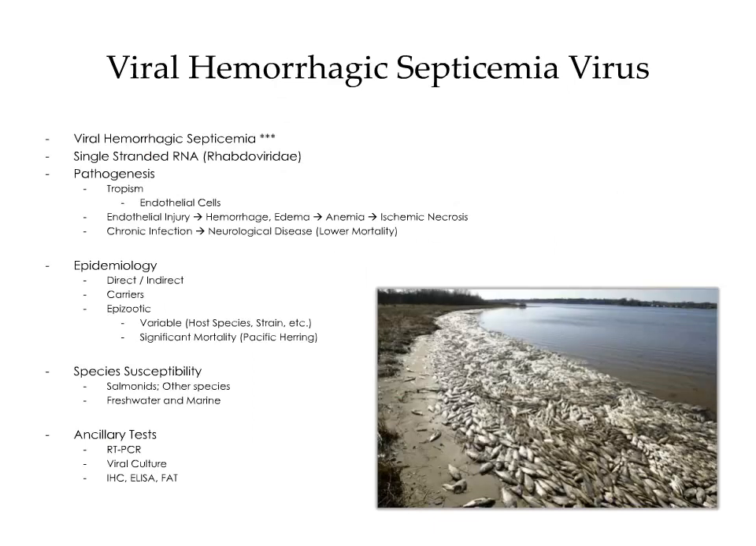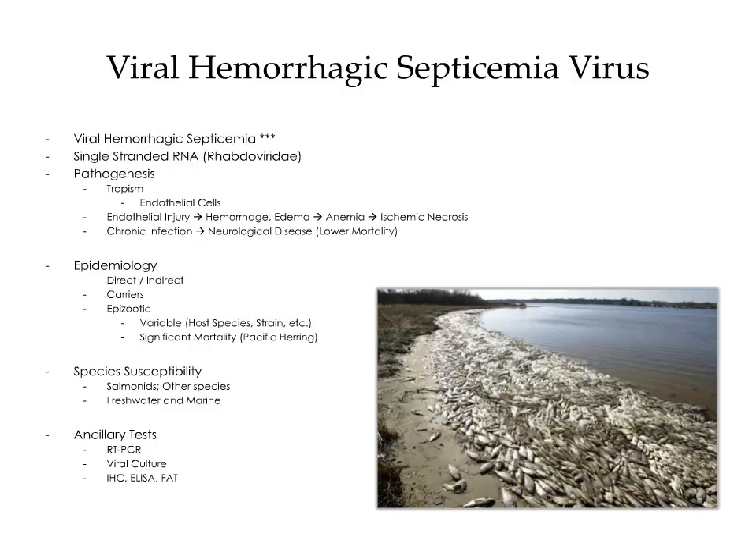So the first disease we'll cover is viral hemorrhagic septicemia virus. This is responsible for a disease known as viral hemorrhagic septicemia. This is a reportable disease, so if you have suspicions, report it to the CFIA. It's a single-stranded RNA virus belonging to the group Rhabdoviridae. Rabies is another virus that belongs to this family.